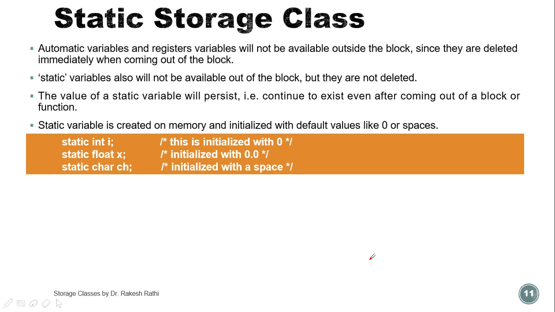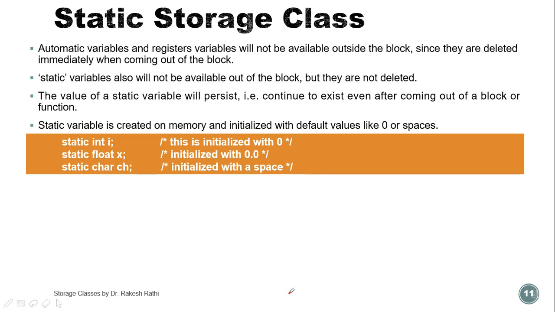Automatic variables and register variables will not be available outside the block, since they are deleted immediately when coming out of the particular block.